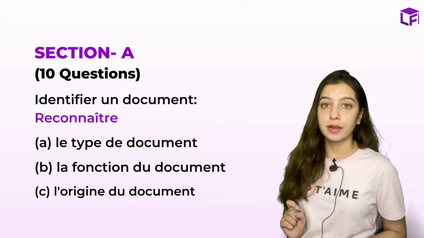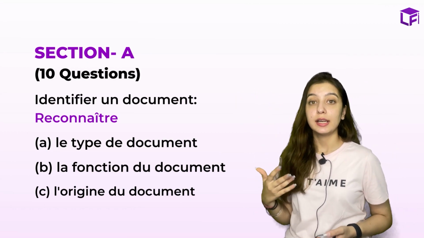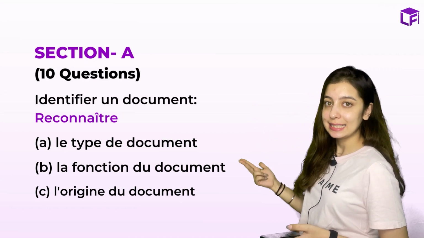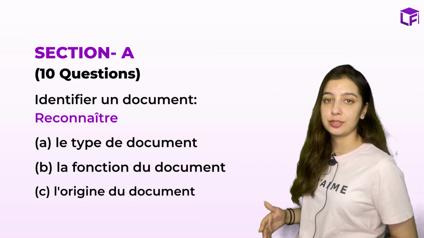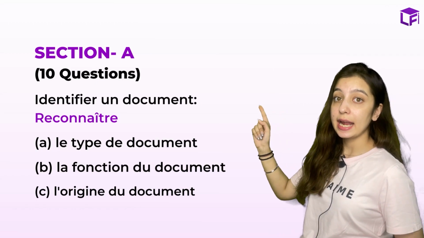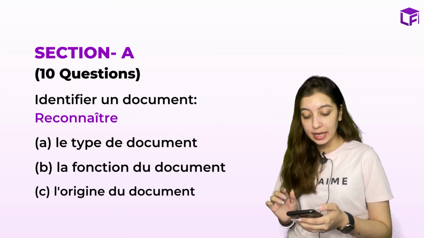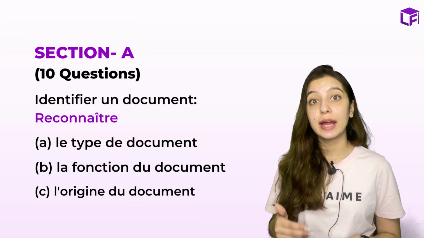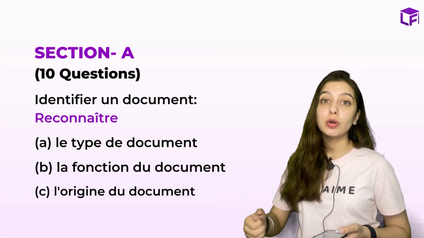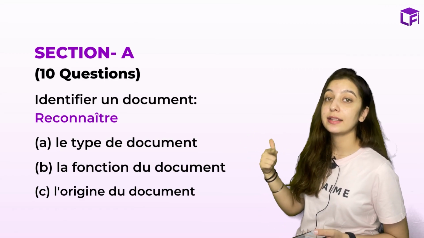Okay guys. Further, let's proceed to the CE structure, that is the compréhension des écrits structure. This structure is divided into 4 parts. That means you have sections A, B, C and D. And each of the sections has multiple questions in it. Proceeding to section A, it has 10 questions. And the objective of it is identifier un document. That means you have to identify the document. Le type de document, la fonction du document, l'origine du document. So here you have to identify the type, function and the origin of the document.